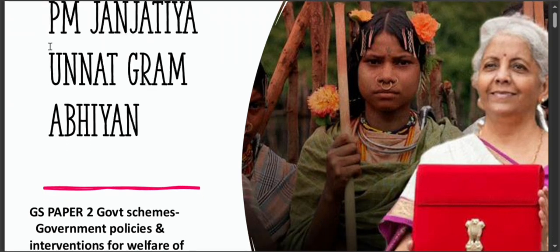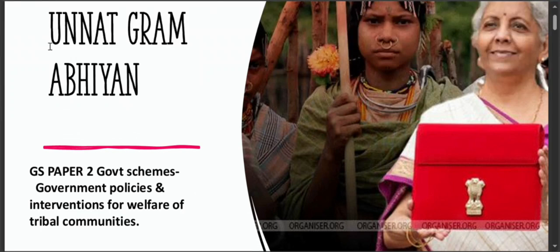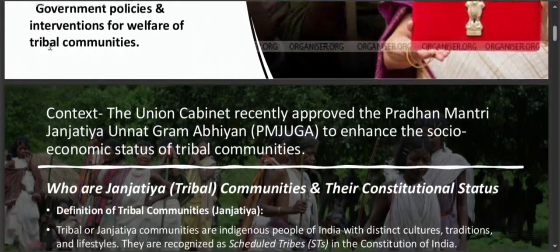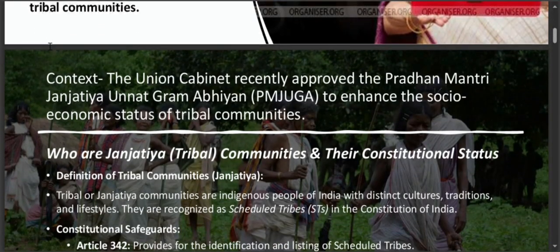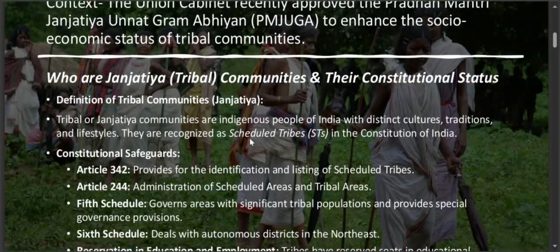Now this scheme, PM Janjatiya Unnat Abhiyan, relates to your GS paper 2 government schemes, government policies and interventions for welfare of tribal communities section. So we will see the context first. The context is that the Union Cabinet recently approved the Pradhan Mantri Janjatiya Unnat Abhiyan to enhance the socio-economic status of tribal communities. So without going deeper into the scheme first, we will understand who are Janjatiya tribal communities and their constitutional status. So who are these tribal communities or Janjatiya communities?